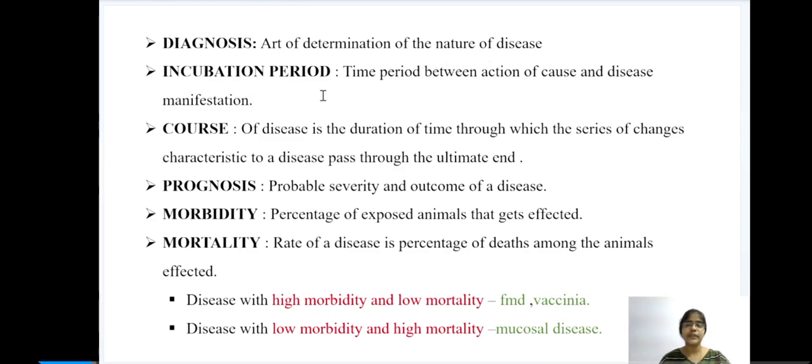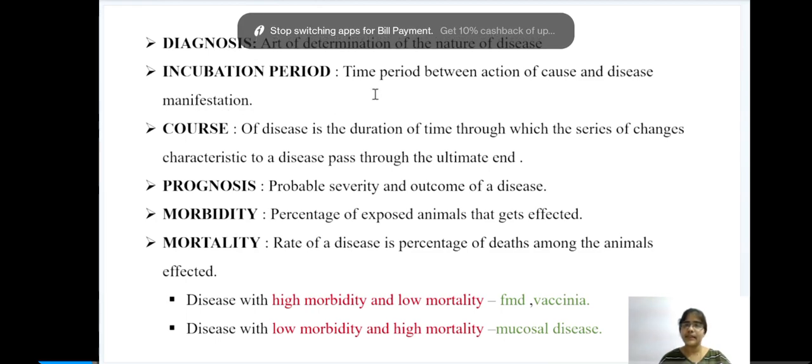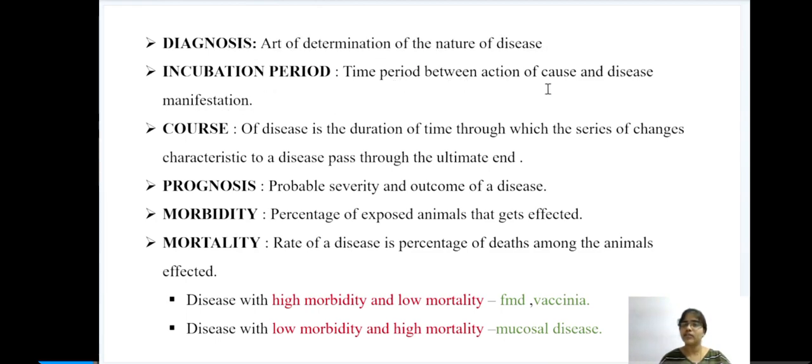Next, incubation period. Incubation period means the time period between the action of the agent and disease manifestation. That is the time period between the action of the particular agent and the animal showing the clinical signs. This incubation period could vary from a few days to a few years. When it is an acute disease like RP, the incubation period would be 4 to 9 days. If it is a chronic disease like Johne's disease, the incubation period can extend up to some years.